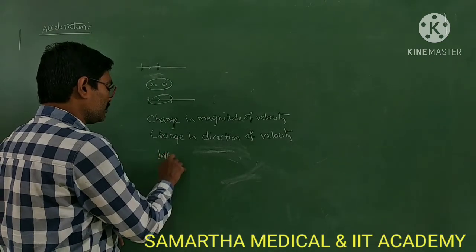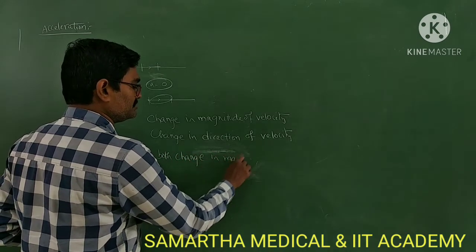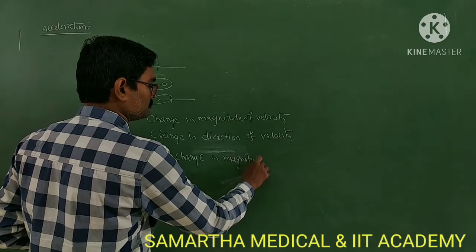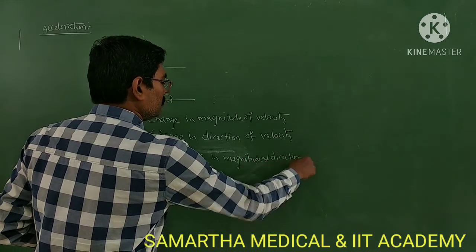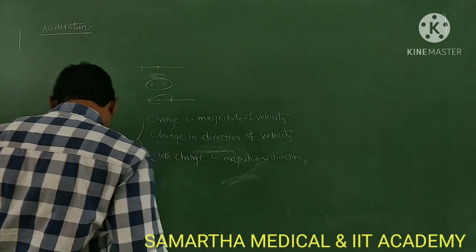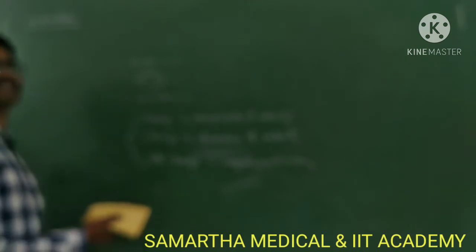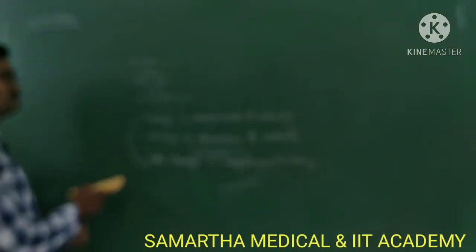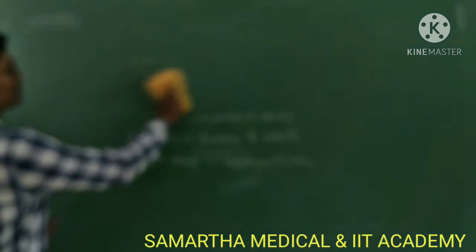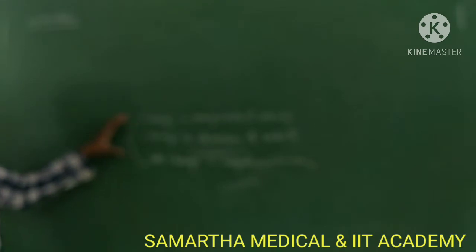Then we can say acceleration is present. Clear or not? So these three are the main ways to have acceleration.